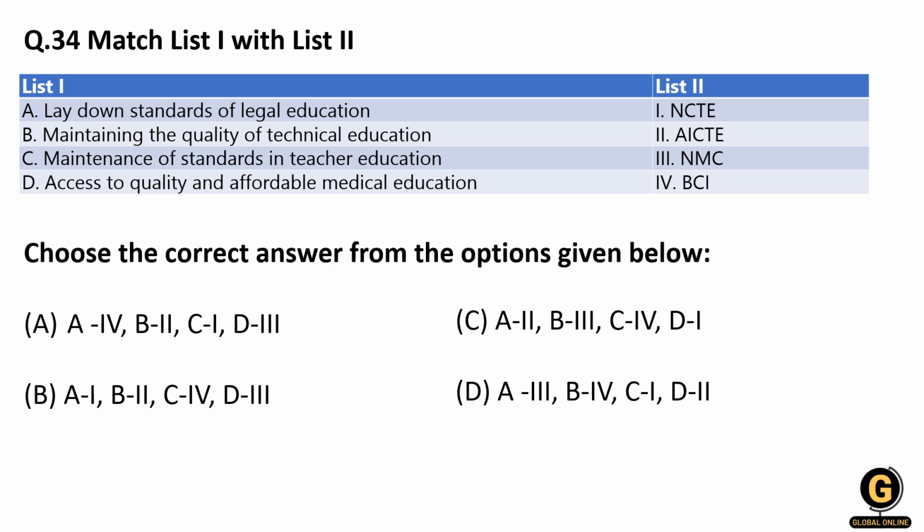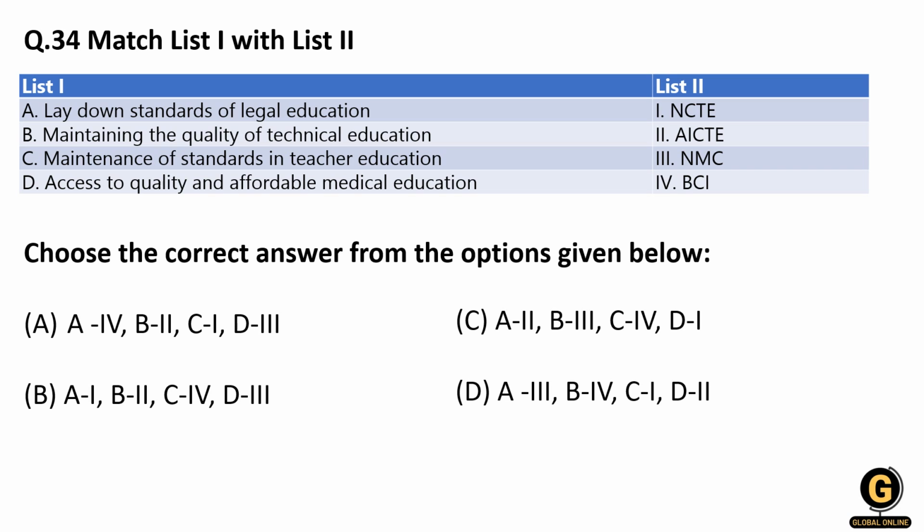So here as you can see, four functions. D: improve access to quality and affordable medical education. So this is done by the Medical Council of India, which was renamed, which was converted to National Medical Council. That is, the correct pair will be D3, right? So you have to see in the option where is the D3. So I see only A and B has D3, and the next thing is, if I see function C, maintenance of standard in teacher education.